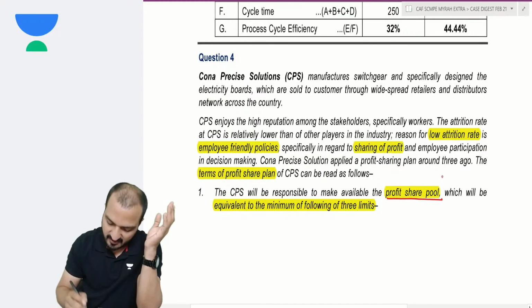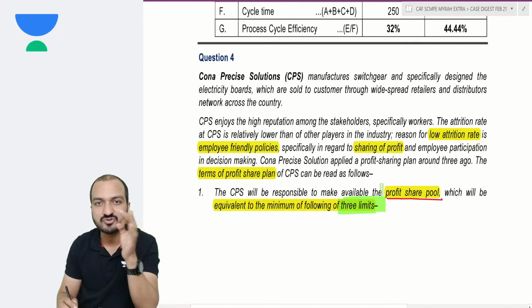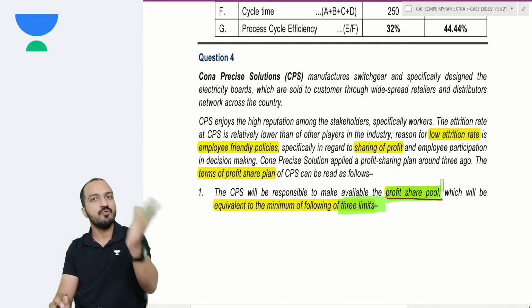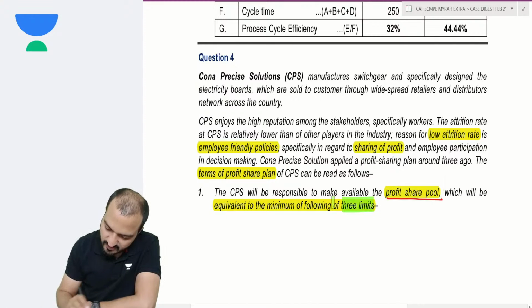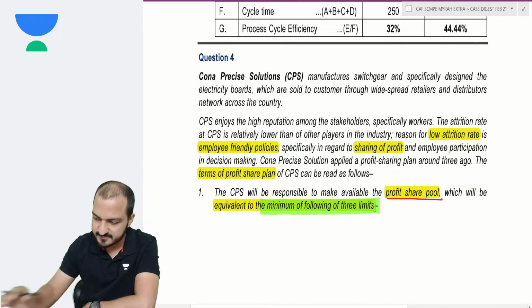And for that, they have three limits given, three rules given. You decide that based on these three limits, and then this share pool will be distributed among my workers. First, let us see the three limits. What are they? Your money put in the pool will be equivalent to the minimum of the three limits, the lower of the three limits, whichever is less.